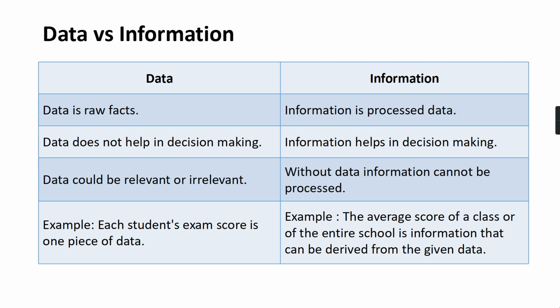Then data does not help in decision making. Random marks of student cannot be much helpful to make some decision. But if there is proper comparison, first unit test and first terminal, how the student performed in first terminal and how they performed previously in first unit test, if you can see there is some increase in marks, that means the student has improved.